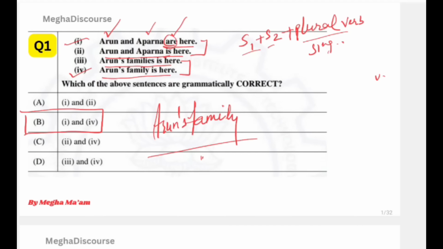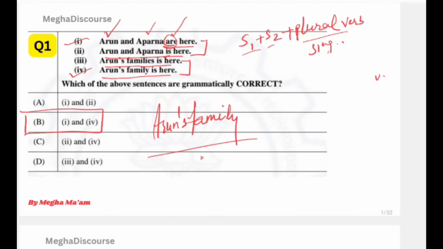Just keep your mind active at that time and use your rationality, your logic, instead of rote learning, instead of rote rules like families is good. Just simple logic and you will get your marks.